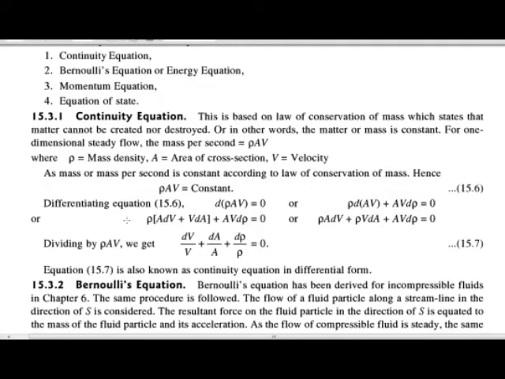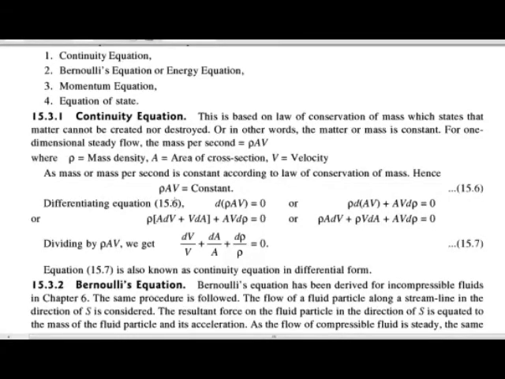Okay, then mass per second is written as rho A V. Rho means the mass density, A means the area of cross section, and V means the velocity. This whole term is equal to constant. That means as the mass per second is constant according to the law of conservation of mass, hence the term rho A V is equal to constant. If we differentiate this term, then we will get the continuity equation in differential form.